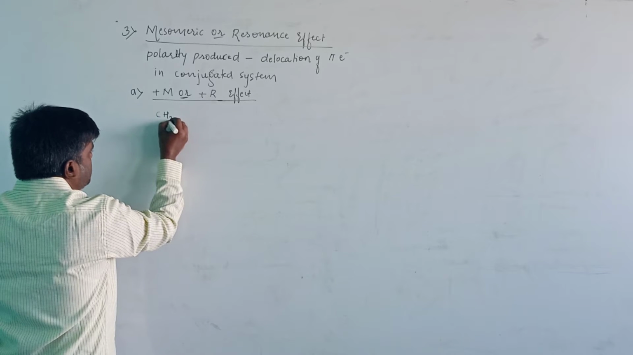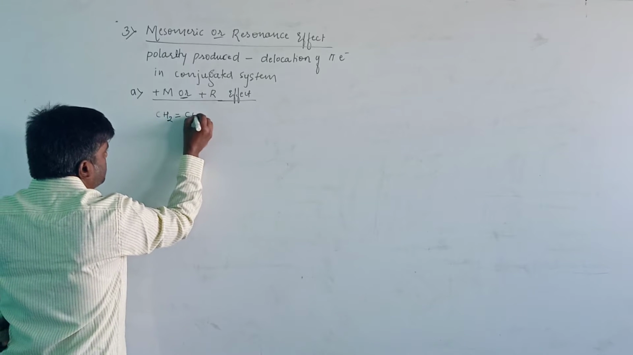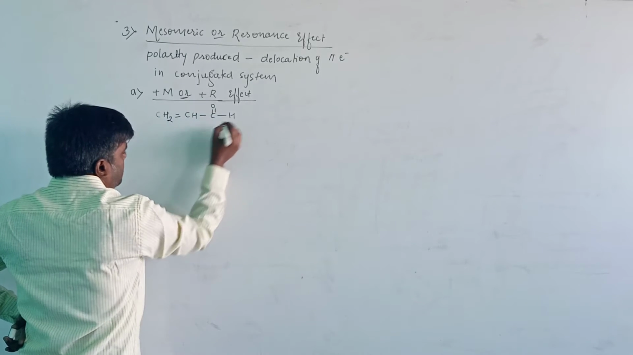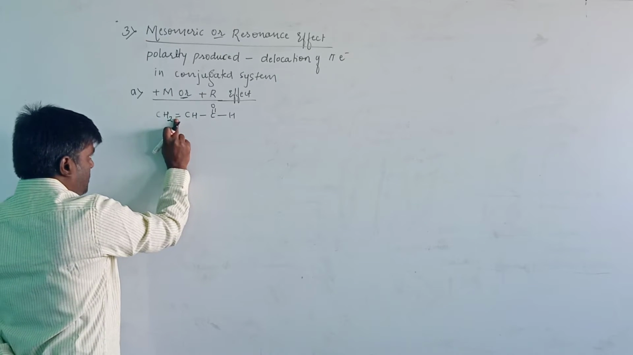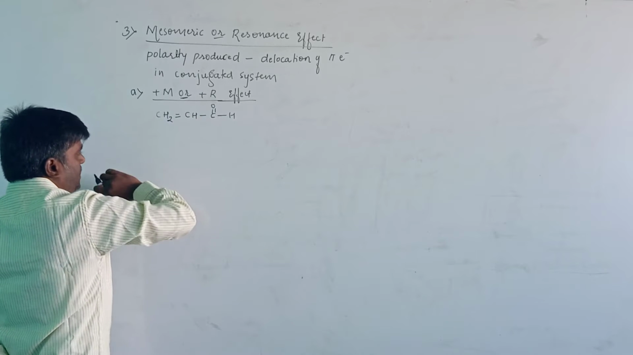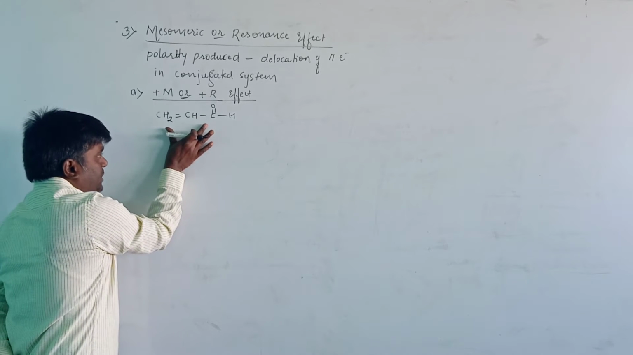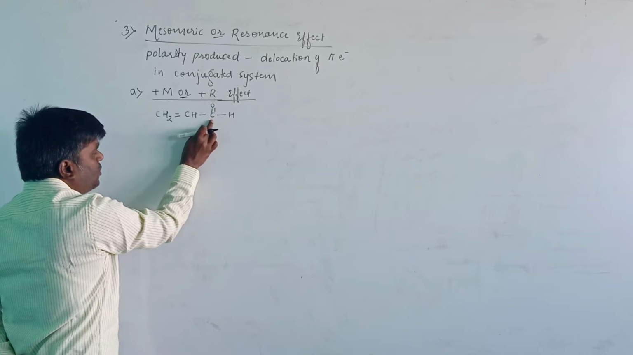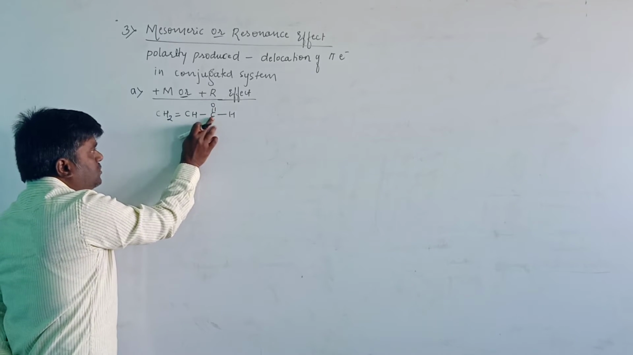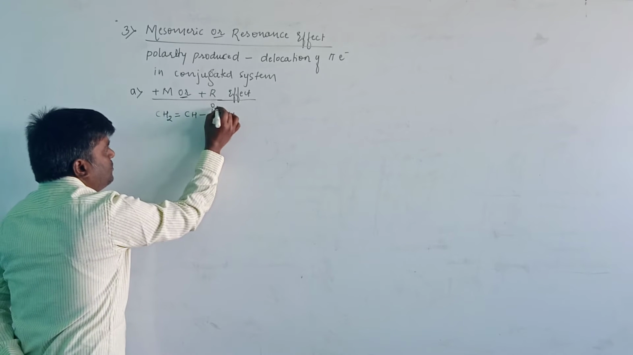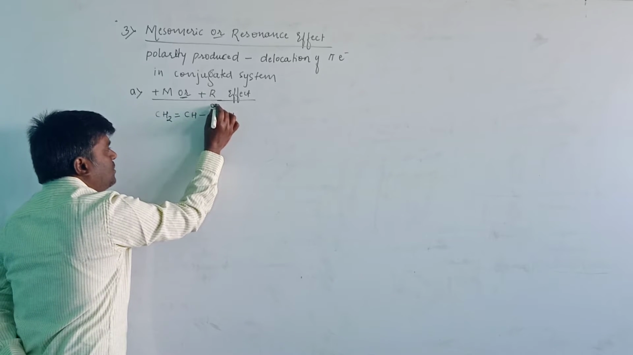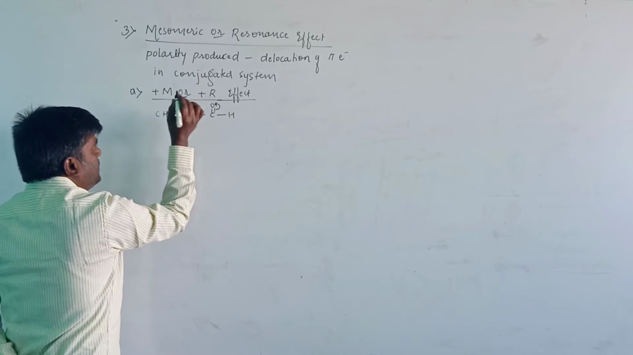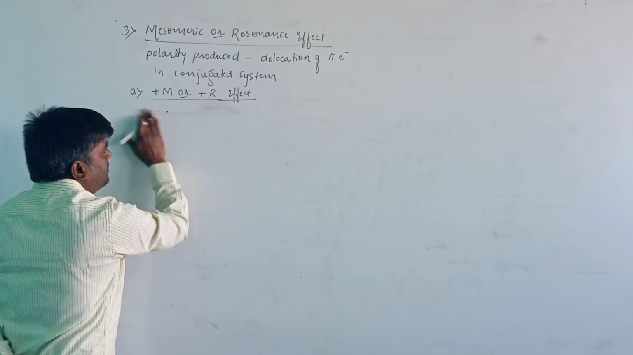CH2=CH-CH=OH. Here the conjugated system has a double bond, single bond, and alternating form, therefore it is known as a conjugated system. When we compare carbon and oxygen here, oxygen is more electronegative, therefore the displacement of electrons will take place towards the oxygen. One minute, we will take another example.